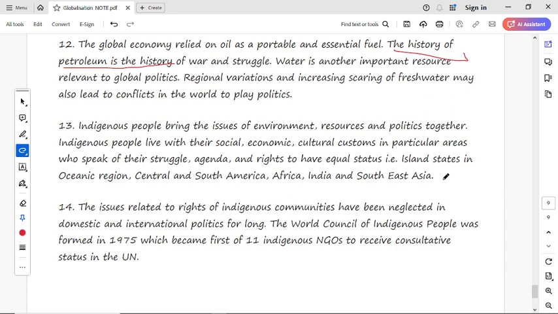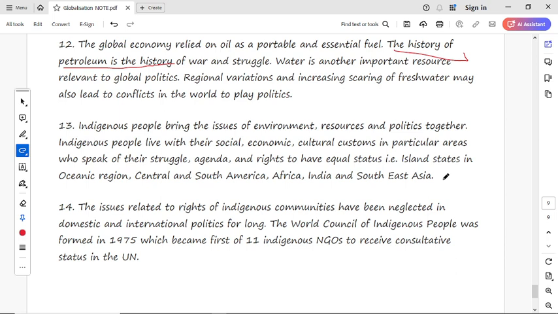Recently we talk about indigenous people, meaning those people who have been living in the country for a long time and they have certain rights also. So they have their social and economic rights, and freedom of speech, and all these are their agenda, and they have equal rights as the people living in that country. Okay, now the last point: issues related to the rights of indigenous communities have been neglected in domestic and international politics for a long time. They should also have that right.